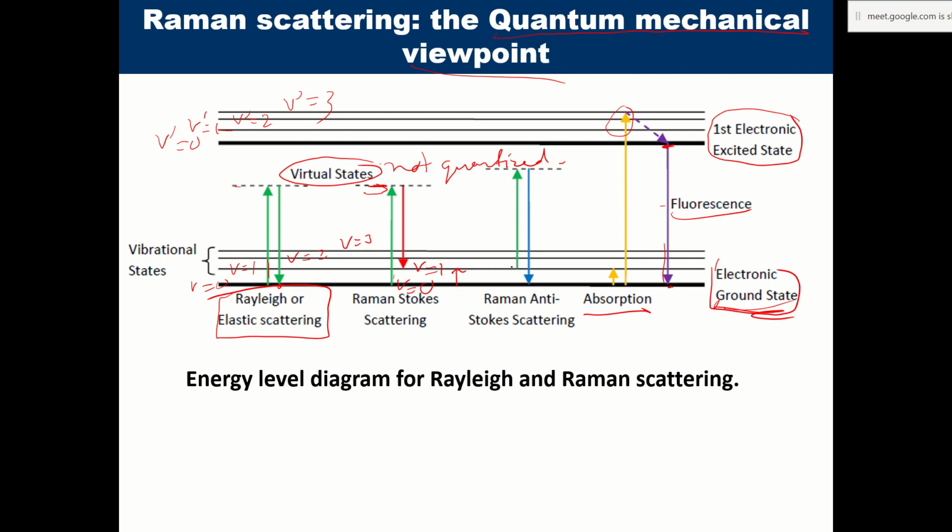It can also happen that it starts from v equal to 1, absorbs the green light from the laser and is excited to the virtual state, which is an unquantized state as I told you, and then when it comes back to the ground state, it comes to the v equal to 0 state.